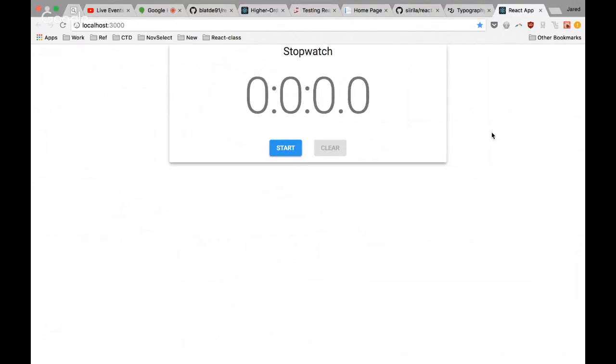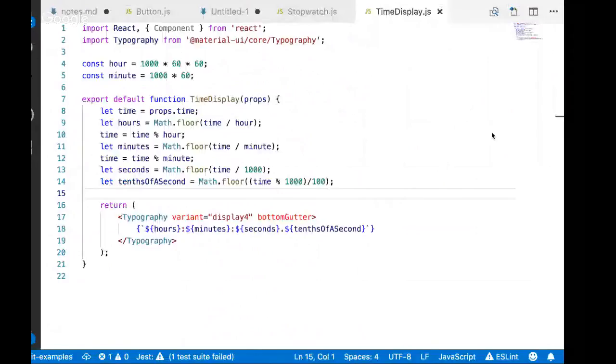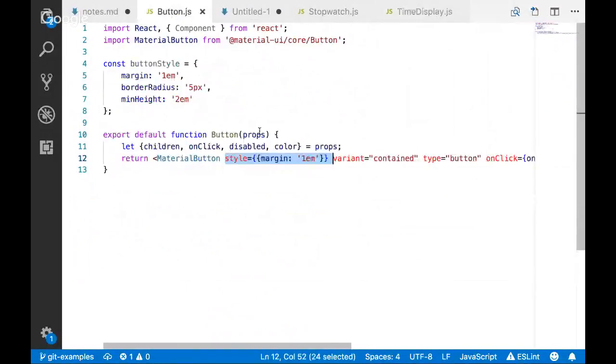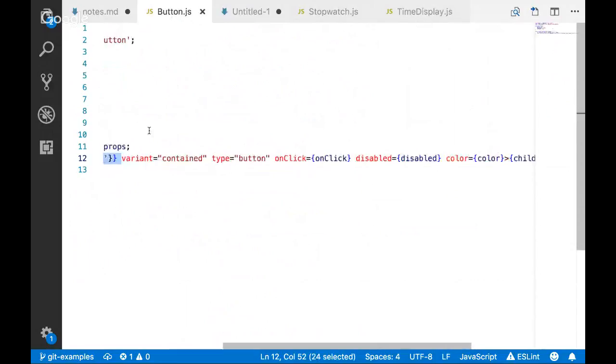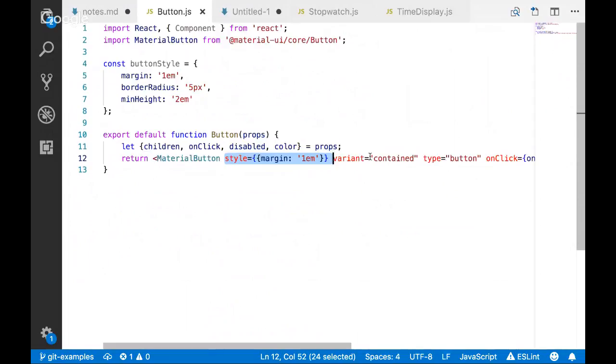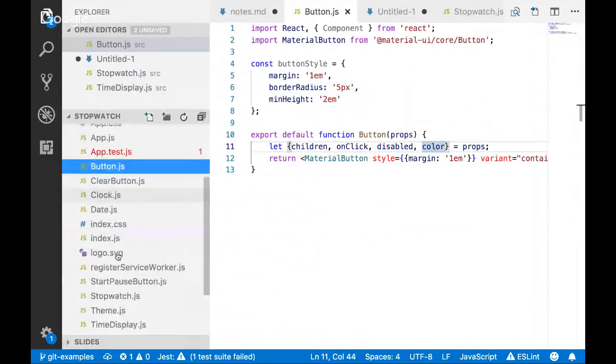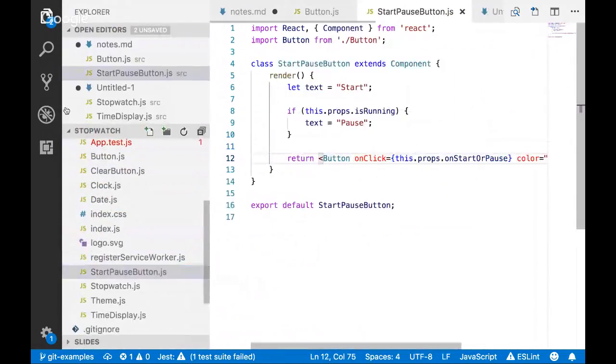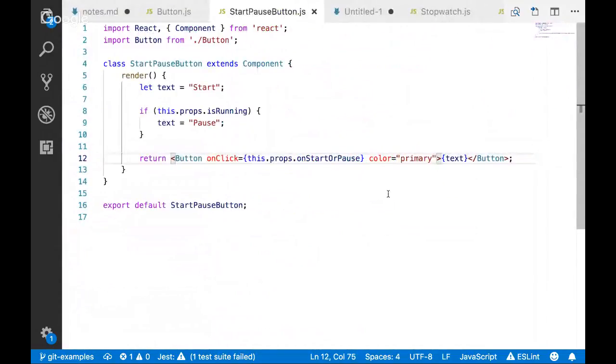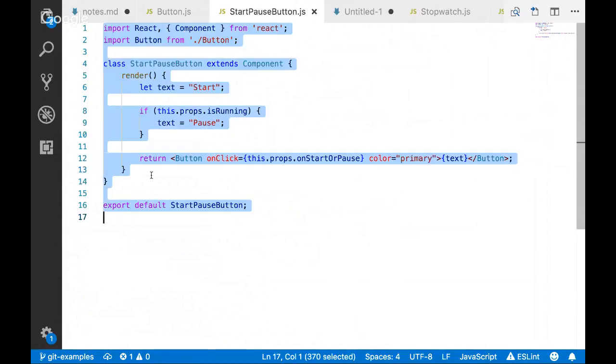I think the first thing is I'm going to have a button, right? I already have this nice simple button component. It can get passed in whether it's clicked. You can even have a color passed in. In fact, it sort of requires it. And then let's go look at an implementation of it, our start pause button, which says our color is primary, et cetera.